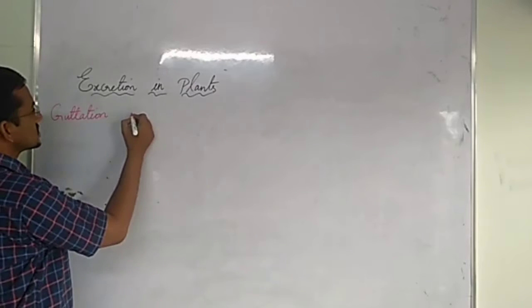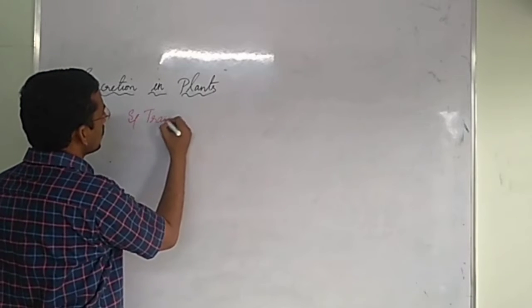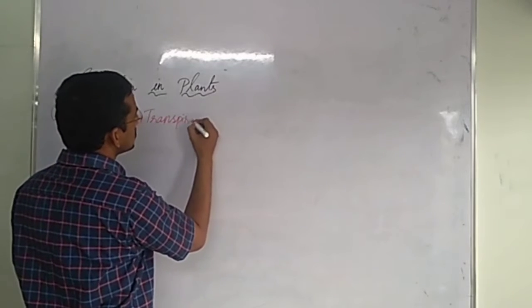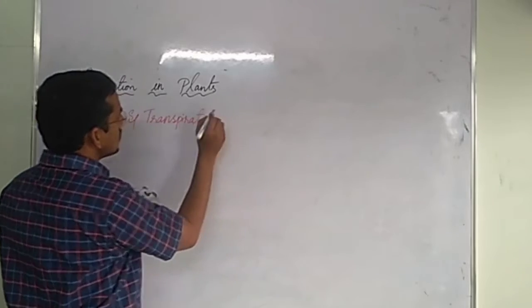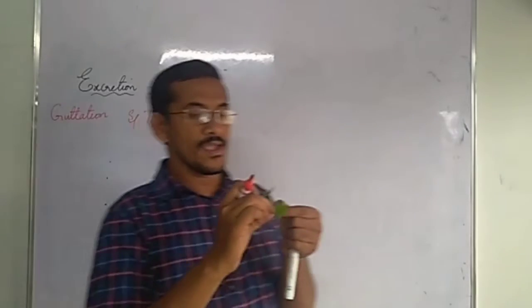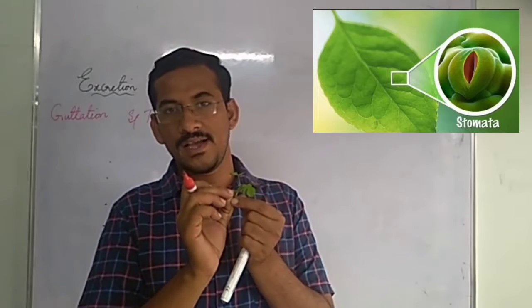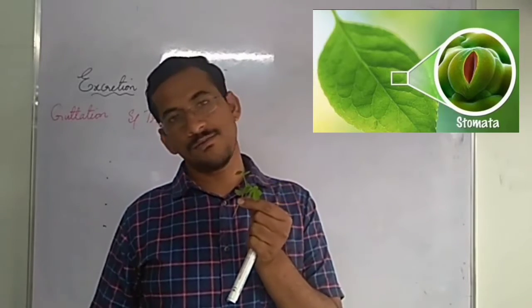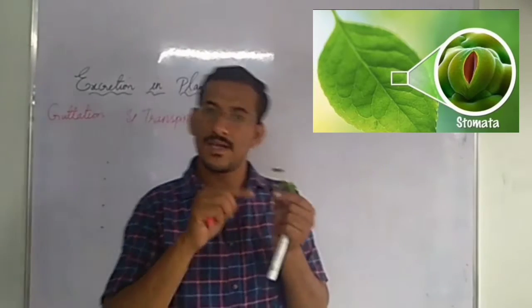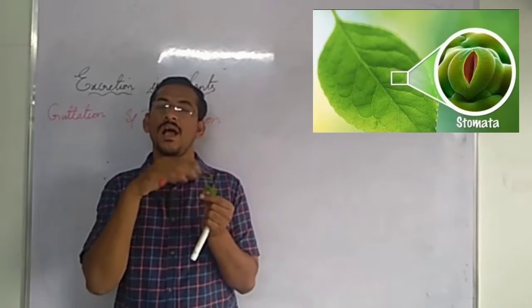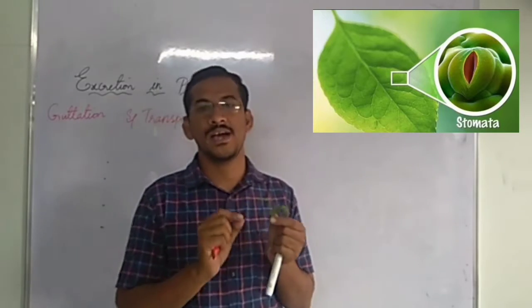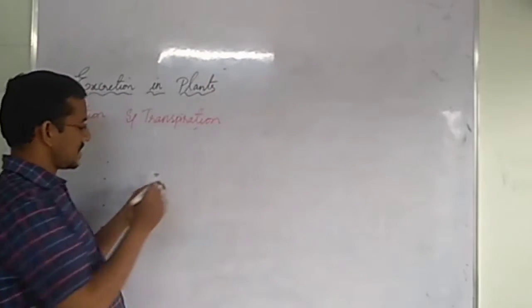Right? The next, transpiration. What is transpiration? In leaves, stomata is present. Through this stomata, extra water comes out. That water which comes out through stomata is called transpiration.